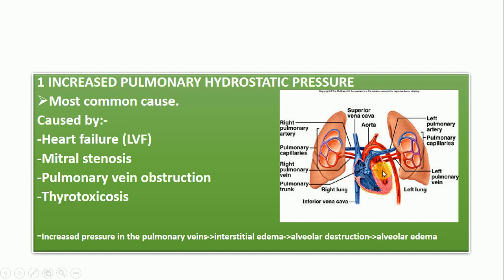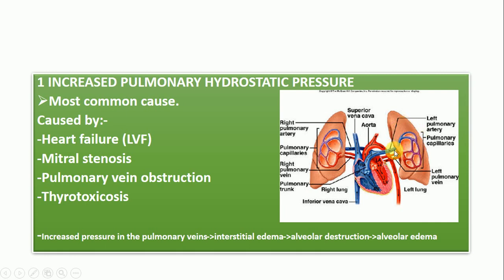And I have explained earlier that the failure of blood to be pumped from the left ventricle to the systemic parts of the body will cause the accumulation of fluid from the left ventricle and the left pulmonary vein.